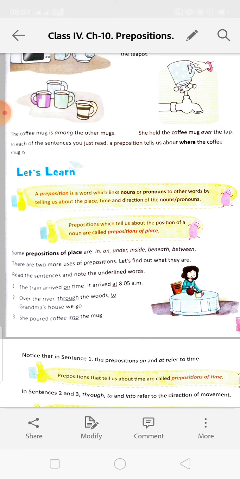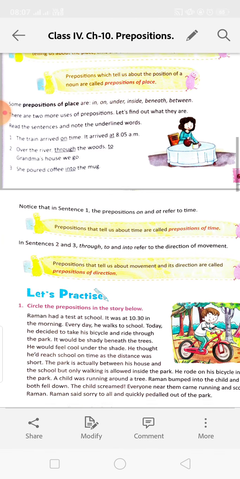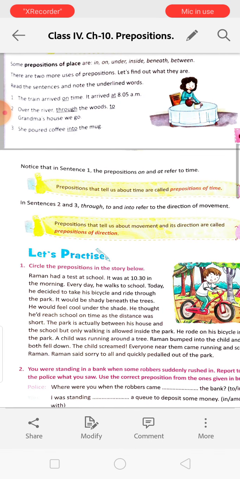A preposition which tells us about the position of a noun is called a preposition of place. So in the above examples we have read about prepositions of place. Some prepositions of place are in, on, under, inside, beneath, between.